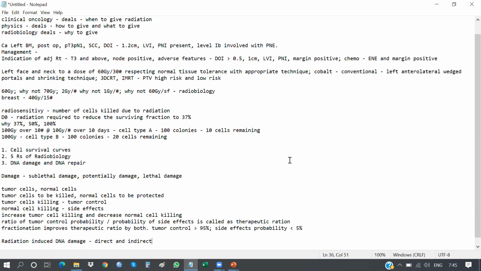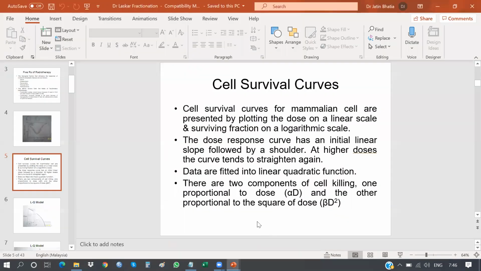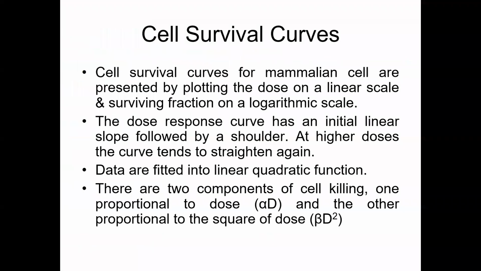From that analogy, in direct action, the damage is directly proportional to the dose, and in indirect, it is proportional to the square of the dose. You require more dose to produce the same level of DNA damage. Okay. Understood?